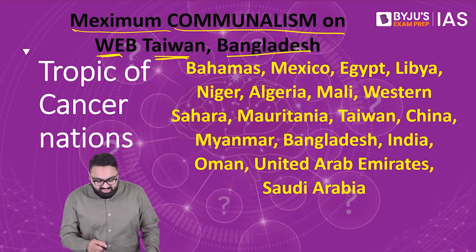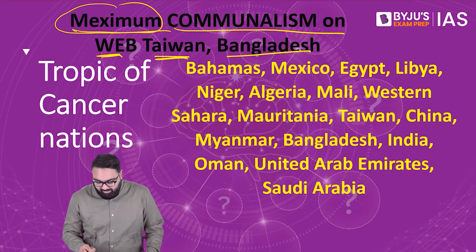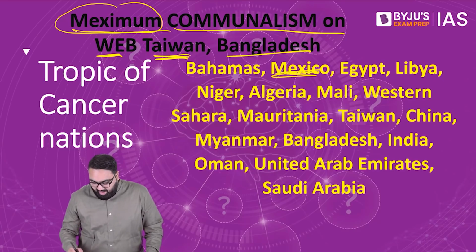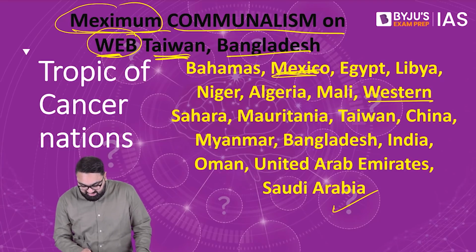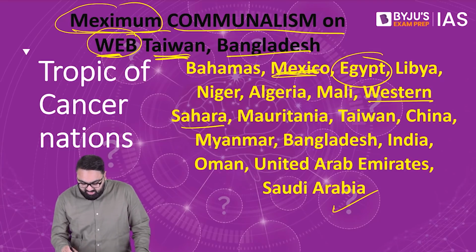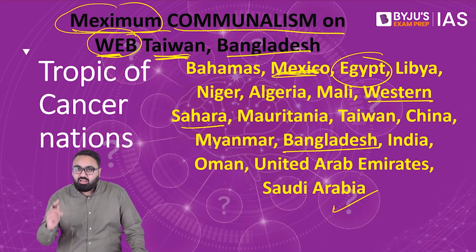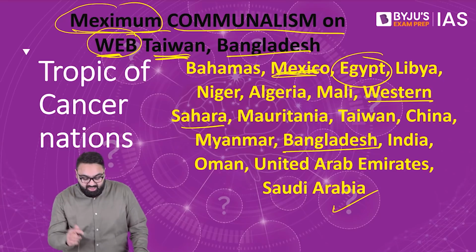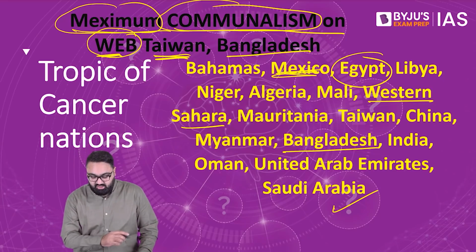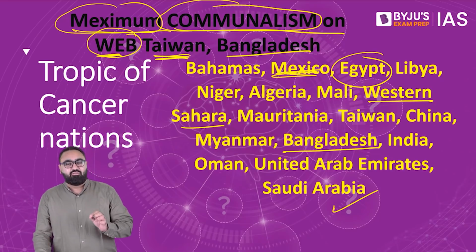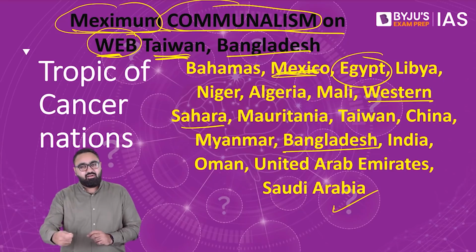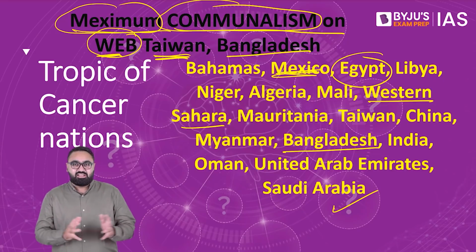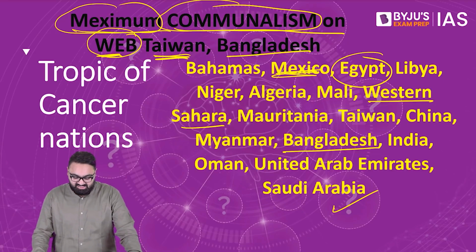Let's see how. As I said, MEXI will help remember Mexico. Then we have Taiwan and Bangladesh, which are covered. WEB, web, here would stand for W as in Western Sahara, E which stands for Egypt, and B that stands for Bangladesh. All the remaining nations and their initials can be made out with the word communalism, which you can check. So just one single simple phrase will help you remember all the Tropic of Cancer nations. Maximum communalism found on web, Taiwan and Bangladesh, even if you don't agree with these nations, but just remember this for the sake of remembering these nations.